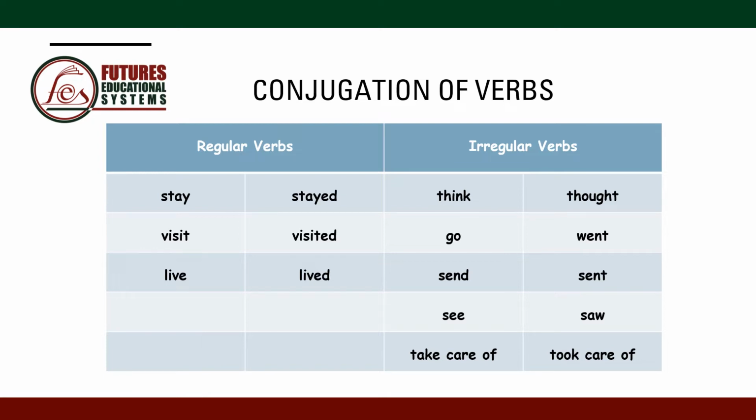Stay, stayed. Visit, visited. Live, lived. As for the irregular verbs, think, thought. Go, went. Send, sent. See, saw. Take care of, took care of.